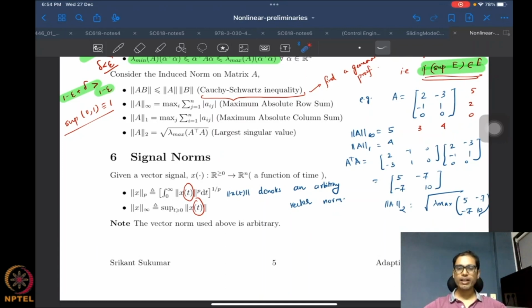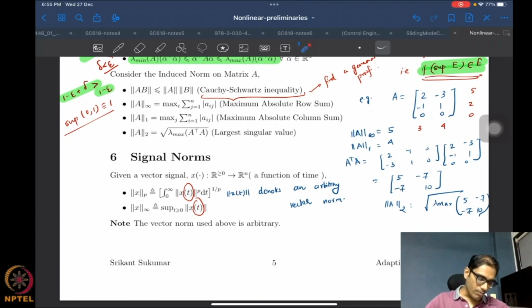Until now we've been looking at vector norms and matrix norms. A signal norm is also a norm that's defined on a vector space, but the only difference is we are now talking about a vector signal, which means it's a map from time to Rn. That's what most of the states that we will be looking at subsequently are. Eventually, once you solve a nonlinear differential equation, what you get is a function of time, and it's typically a vector function of time, because you will have more than one state.